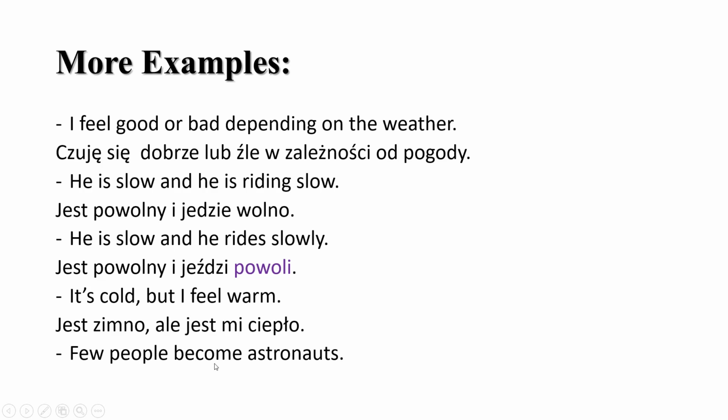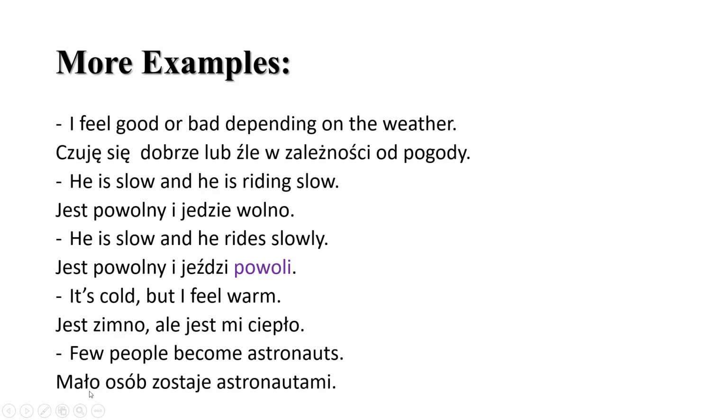Few people become astronauts. So this is the last example. Mało osób zostaje astronautami. So mało, I put this on purpose because you can say kilka osób, or you can use other words, but here I purposely used mało because it can be used.